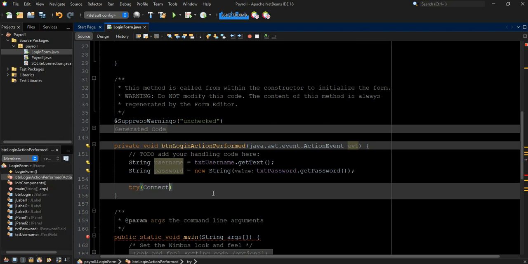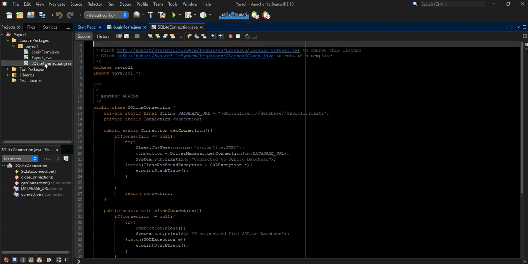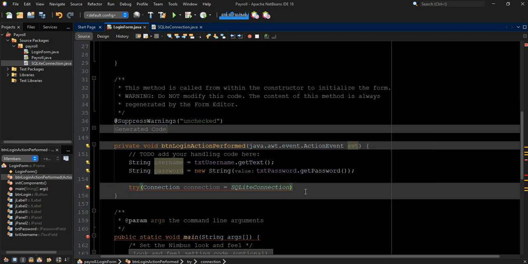So we can say Connection, then we'll create an object out of that, connection is equals to SQLiteConnection, that is this particular file here. So that is what we are calling. So SQLiteConnection dot getConnection.